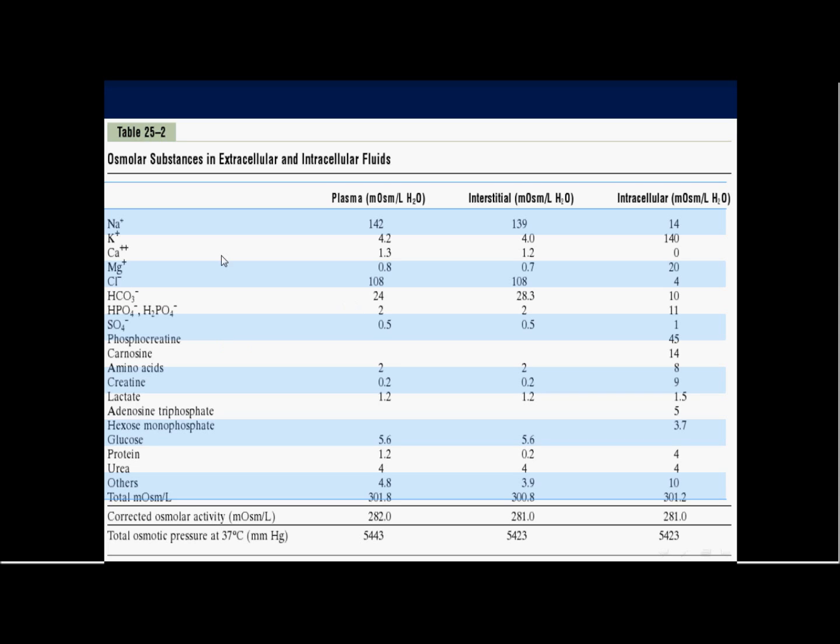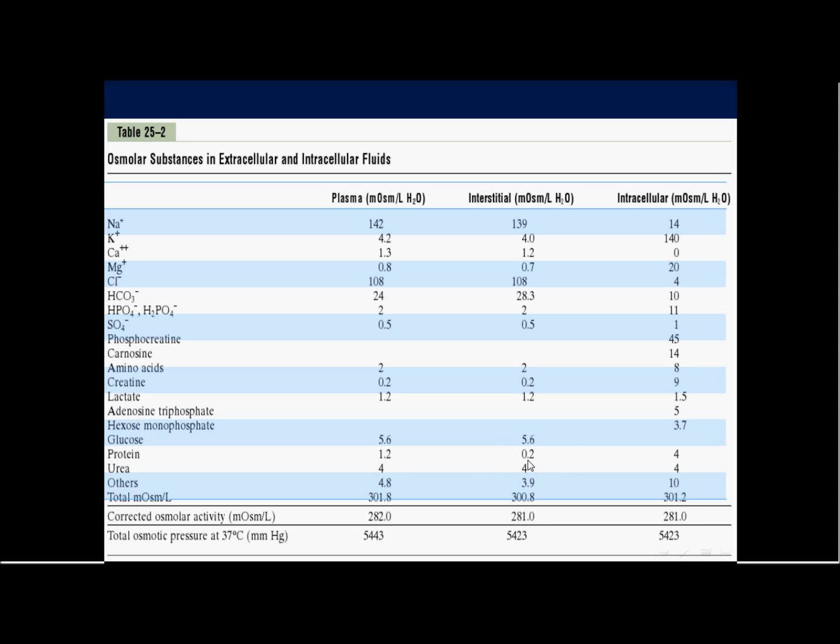When you look at the composition of this plasma and interstitial fluid, you will come to a very important fact: the two together are one compartment, separated by the capillary, and therefore the composition is nearly the same for sodium, potassium, calcium, magnesium, bicarbonate, everything, except when you come to the protein. The protein in the plasma is larger for sure than the protein in the interstitial tissues.